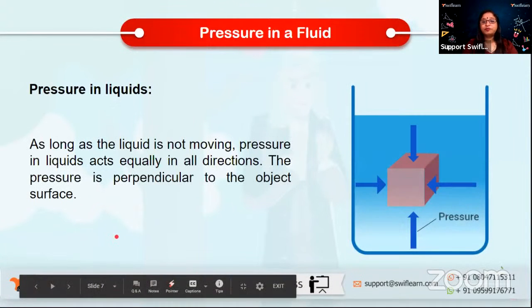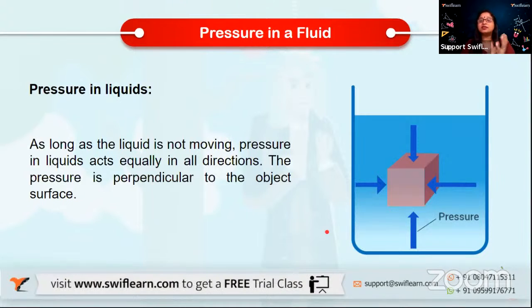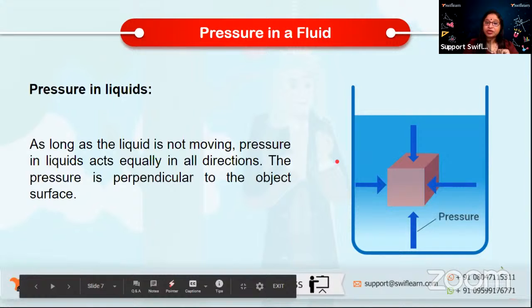All right, so pressure in a fluid. Now, when we talk of pressure in liquids, as long as the liquid is confined within the container and it is not moving or flowing, pressure in liquids acts equally in all directions.